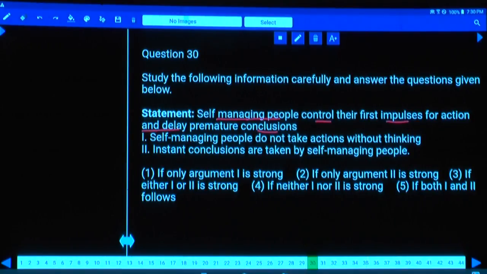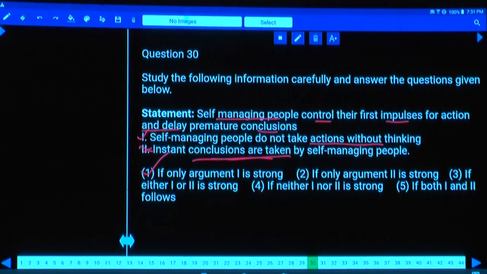And self-managing people do not take actions without thinking, isn't it? Hence, unless an action is there, only then will they react to that one. Without that, they will not react. That is the first one. Then what is the second one here? Instant conclusions are taken by self-managing people? No. Instant conclusions will not be taken by them. Hence, what is your answer? Only 1 is strong, choice 1.